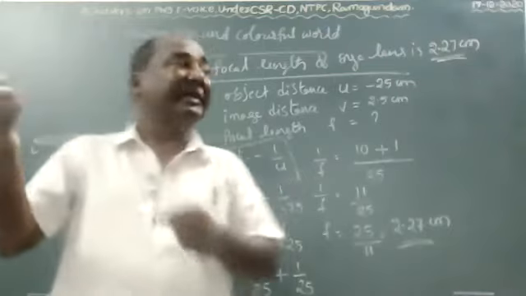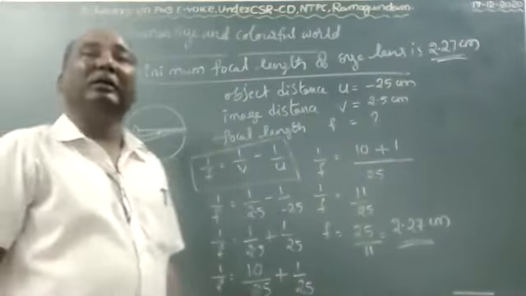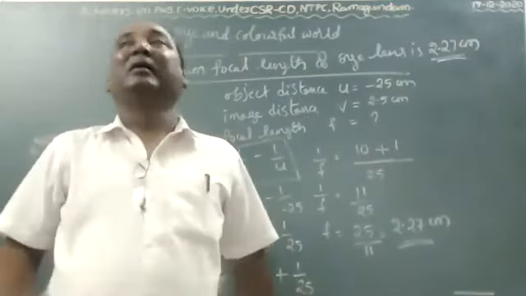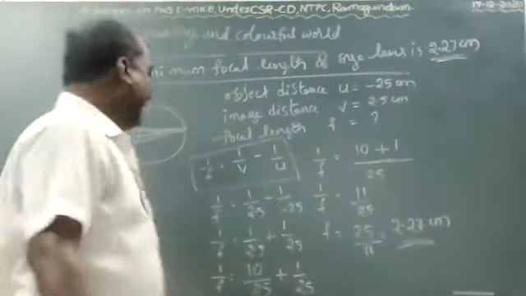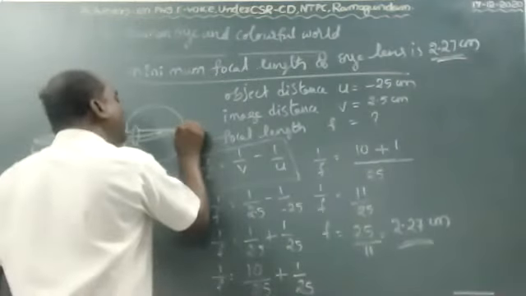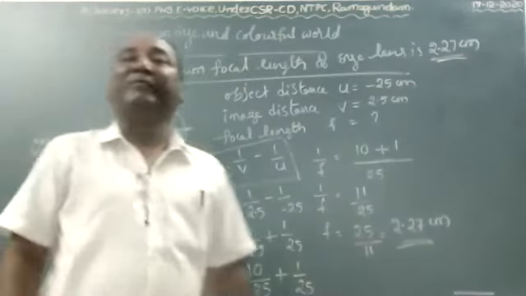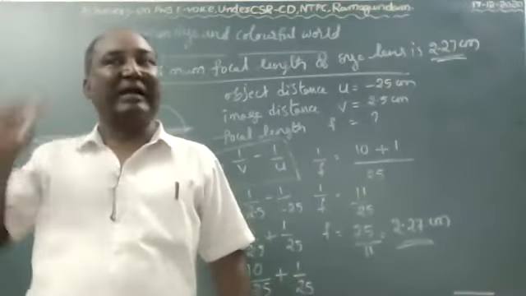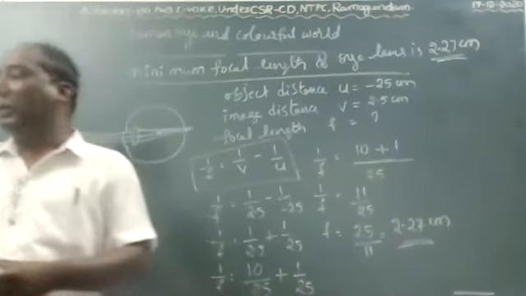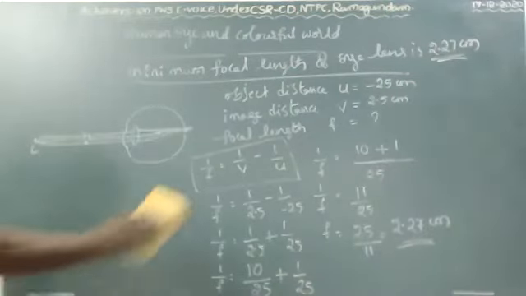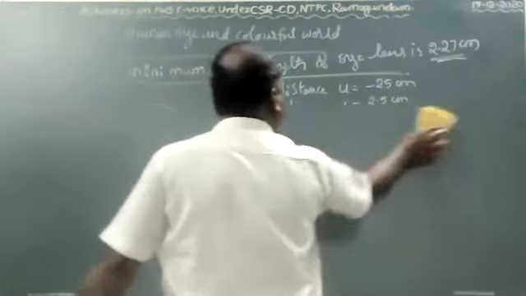If the refracted rays are focused before the retina, we have to face myopia. If the refracted rays are converged behind the retina like this, if these rays are converged here, this type of disease is called hypermetropia. Myopia and hypermetropia.